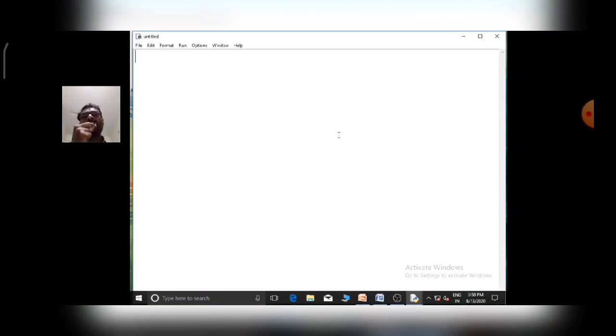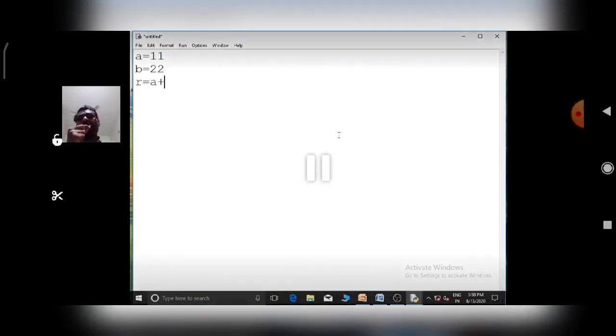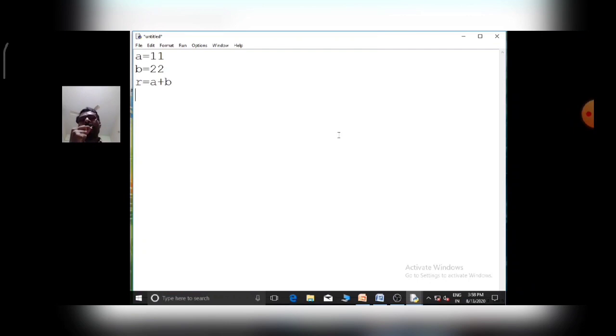Like that we can write the Python program in the command prompt, or we can write the program in a particular file also. Open the file, then write your program in the file.